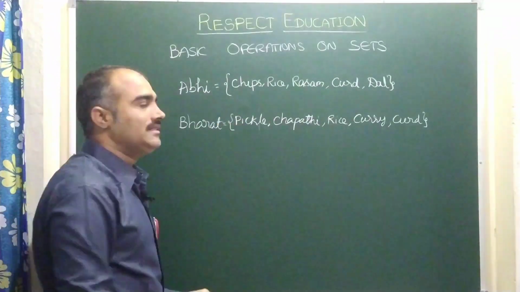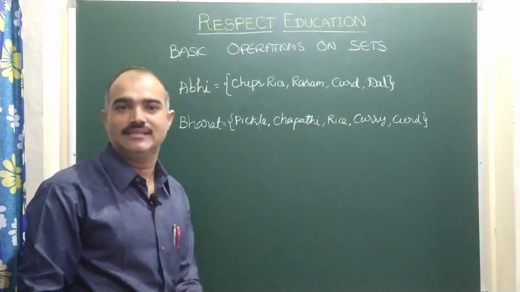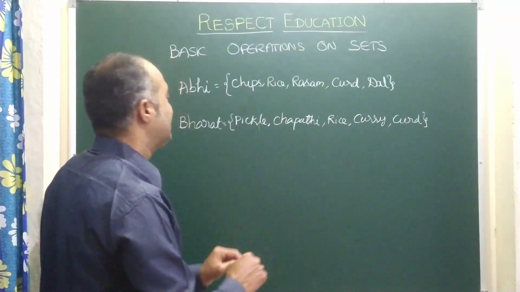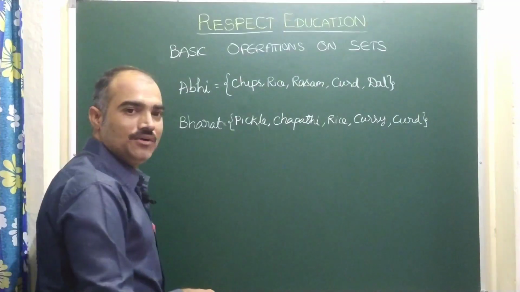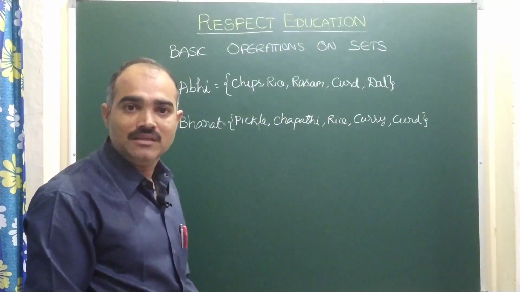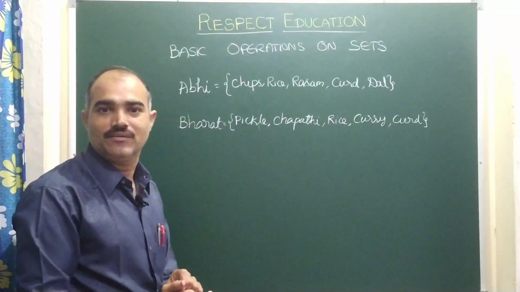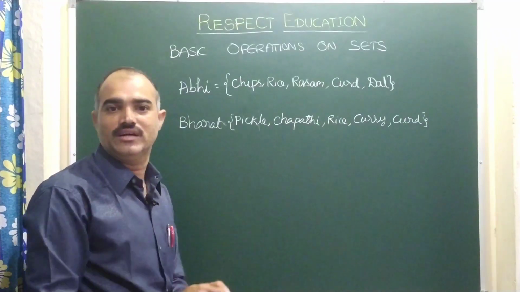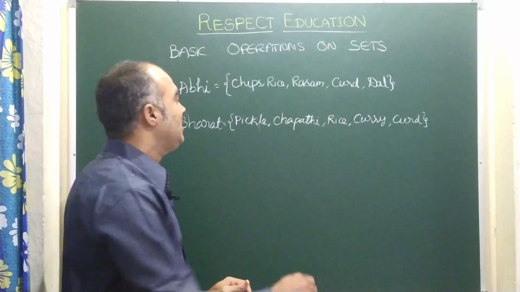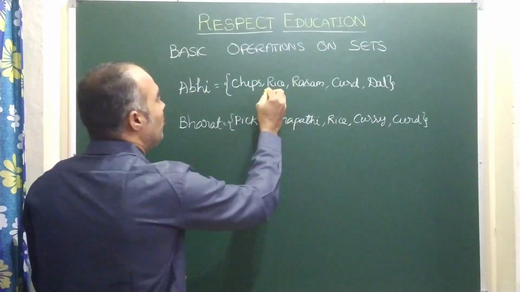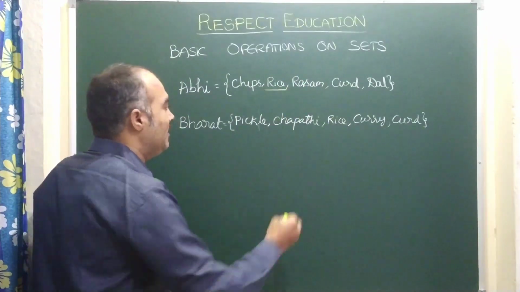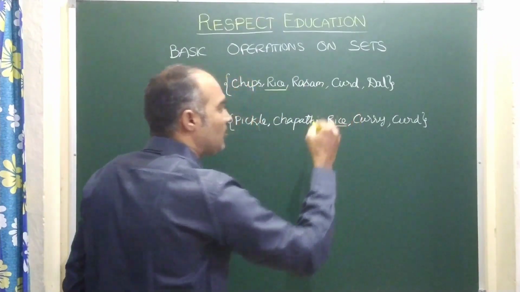As both are friends, they want to share their things. So here let us see. First we observe which items they need not share. Imagine that both of them brought sufficient quantity for themselves. You just observe, rice is brought by Abhi, rice is brought by Bharat.